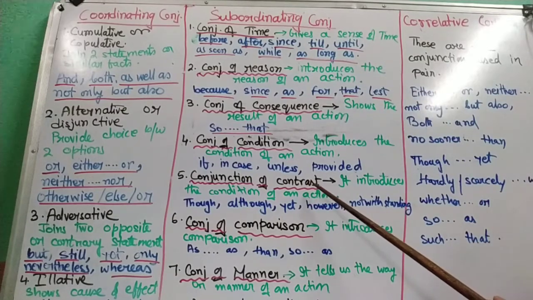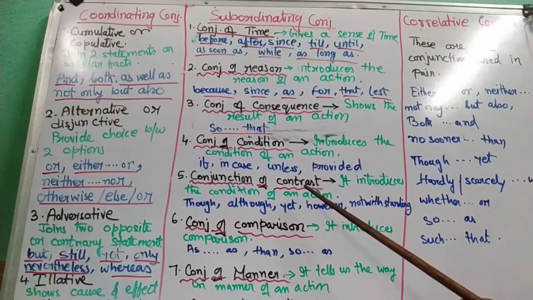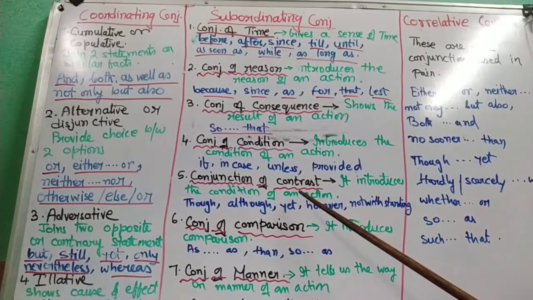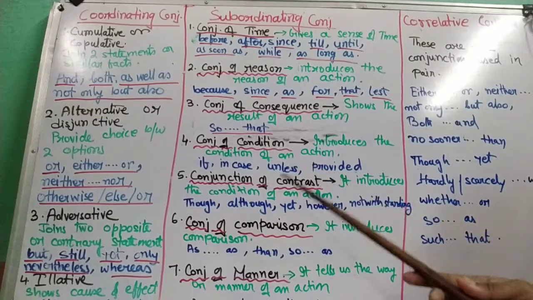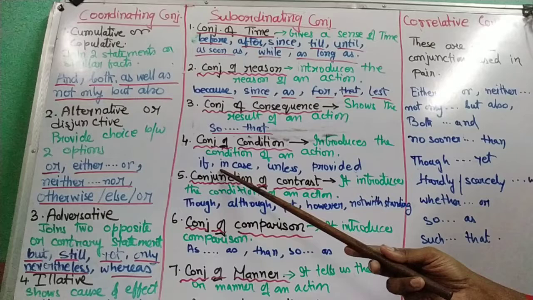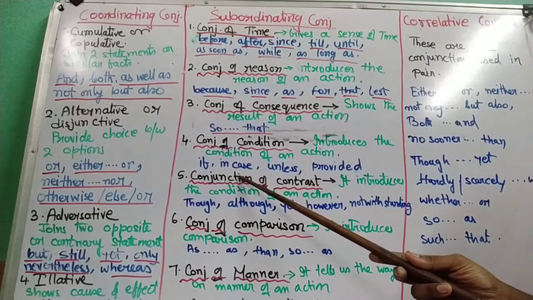Now, conjunction of condition introduces the condition of an action. Like, if he comes to the party, I will not come. So under what condition will I not come? If he comes to the party. Then, in case it rains, the match will be cancelled.